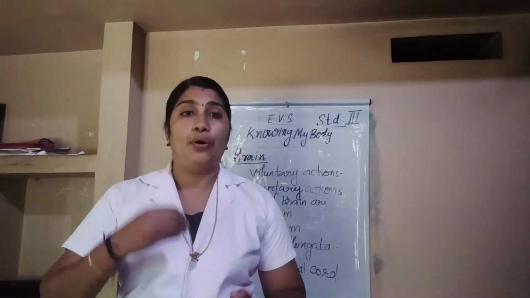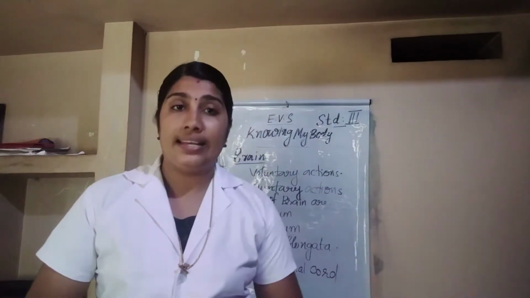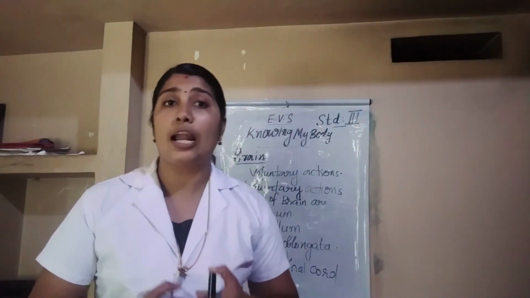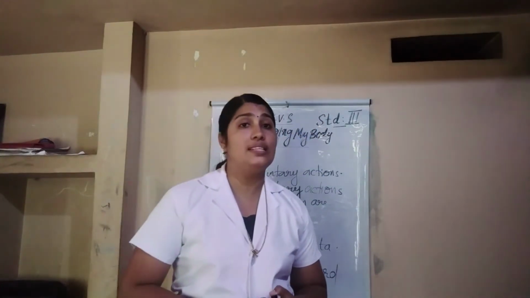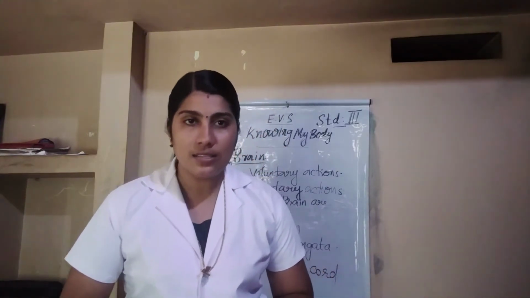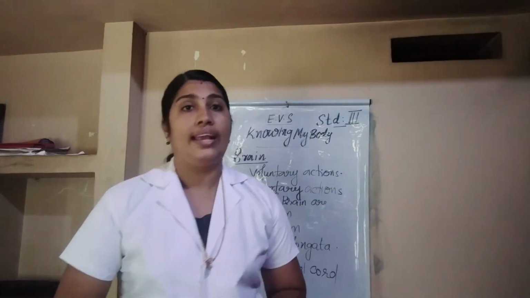The organs we find inside the body are called internal organs. Can we see them? No. So the examples of internal organs are brain, lungs, kidneys, heart, stomach. These are examples for internal organs. This much you understand? Yes.